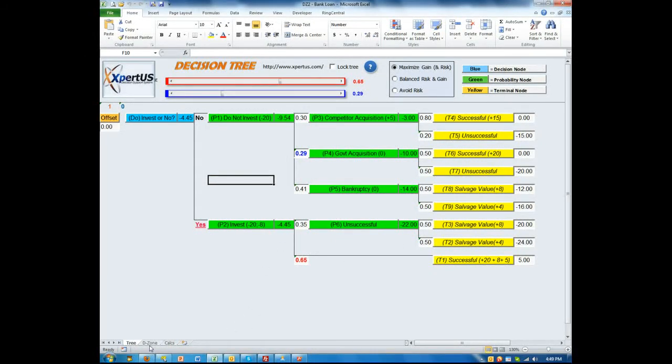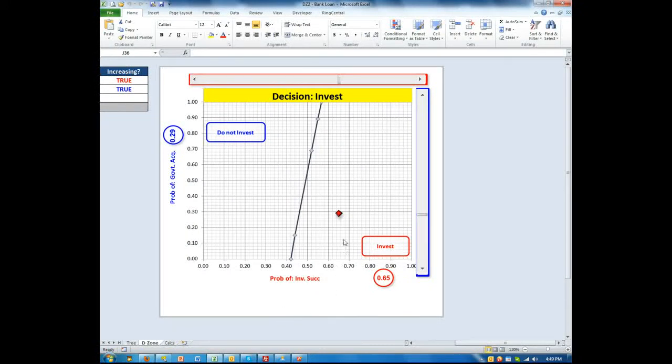Let's go to our decision zone map. Here we see that the pointer at this level is a 30% and the 65% chance. It says to invest. However, if management were to start discussing this issue further and they feel that the 65% is highly overestimated, they drop it down and see what happens when it goes below 46%. It says do not invest.